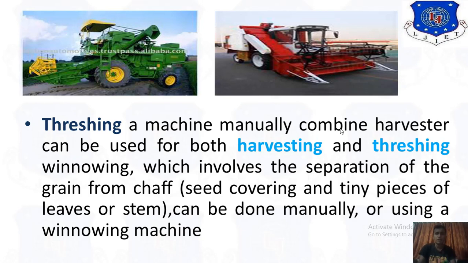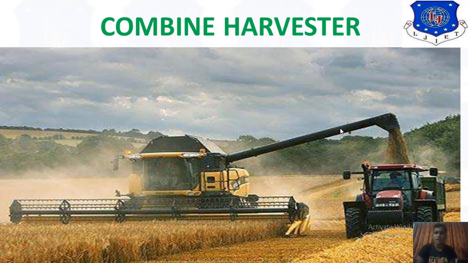Every machine has a different kind of use. There are different machines, like the combine harvester and combine cotton pickers. If we see the figure for the combine harvester, it's like this. You can see the rollers cutting the crops, and by using the thresher we can separate the actual seeds. So that is a combine harvester: harvesting and threshing are both done in this machine.